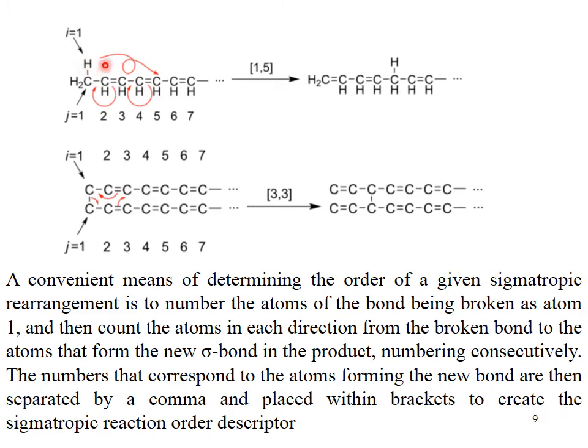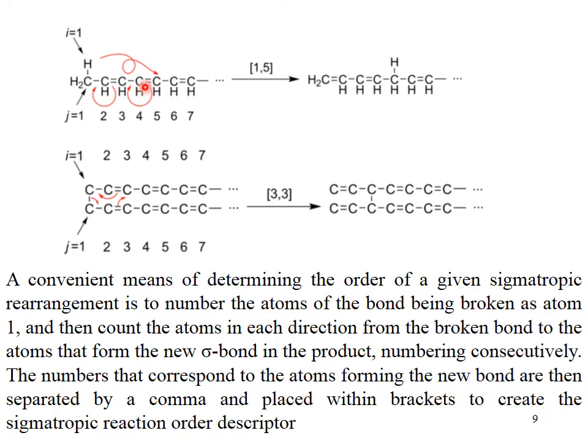Here the pi electrons are delocalized, they shift over here, and these electrons again shift towards carbon number 1. Shifting started from carbon number 5. That is why this is a 1,5 shift, and we got a structural analog. This is a 1,5 sigmatropic rearrangement.